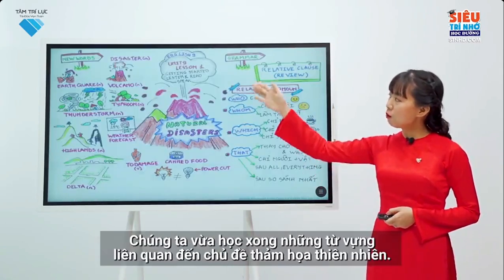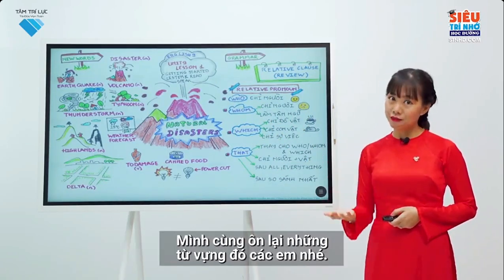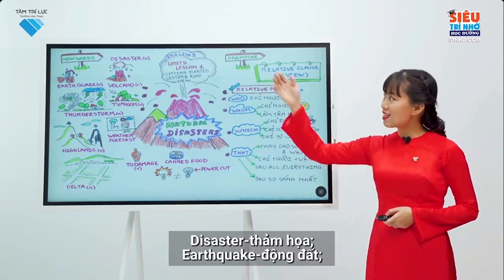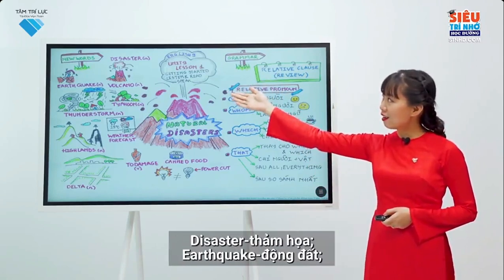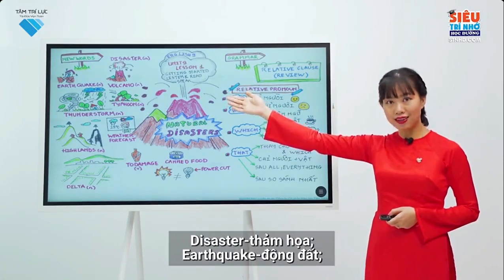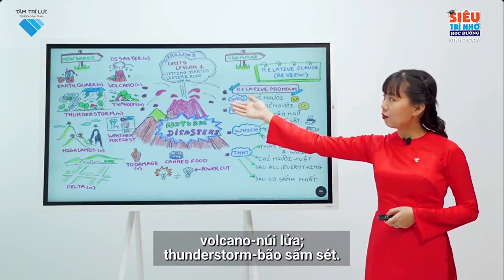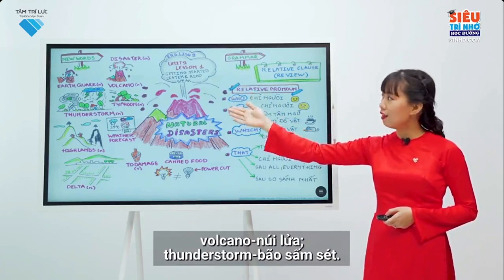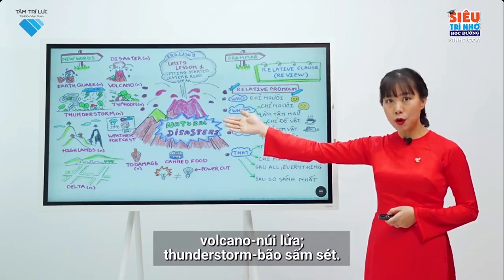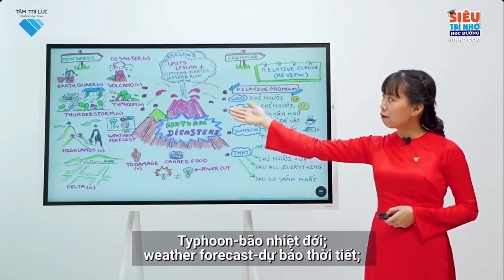We have just finished learning the vocabularies about natural disasters. Let's revise them. Disaster. Earthquake. Volcano. Thunderstorm. Typhoon.